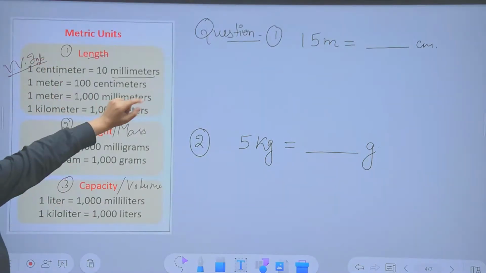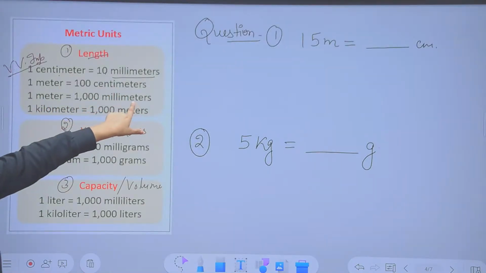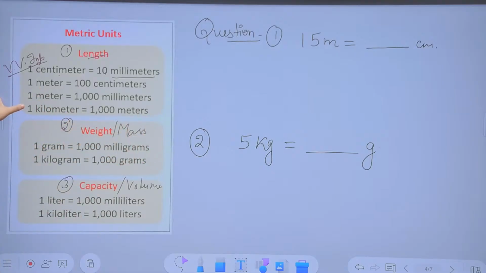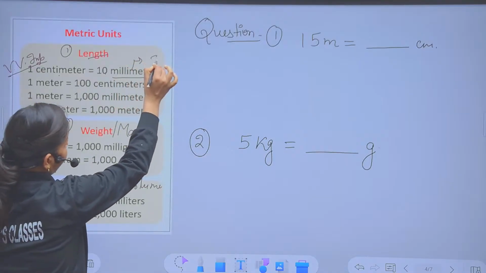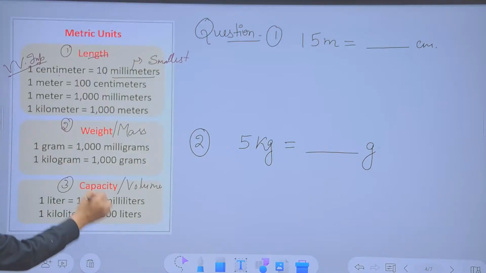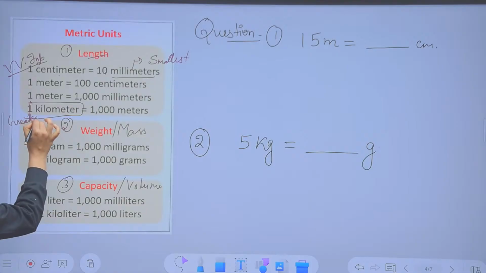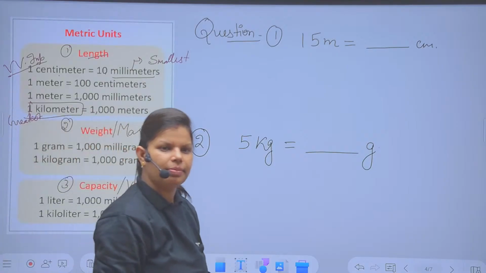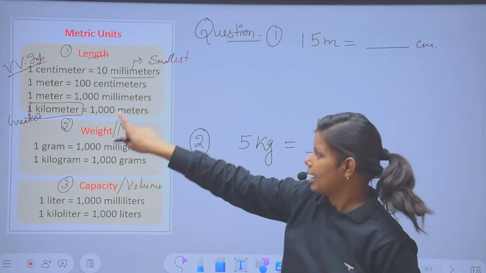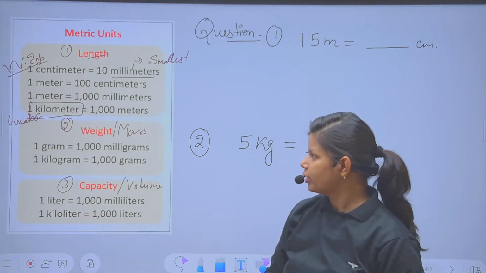1 centimeter equals 10 millimeter, 1 meter equals 100 centimeter, 1 meter equals 1000 millimeter, and 1 kilometer equals 1000 meter. Here, this unit is the smallest one. Which one is the smallest? Millimeter. And this is the greatest one. So whenever I talk about measurement, millimeter is the smallest unit and kilometer is the greatest unit.